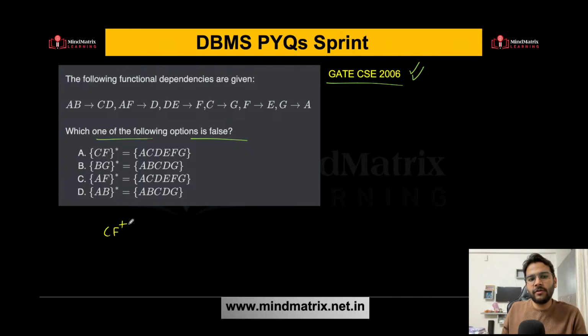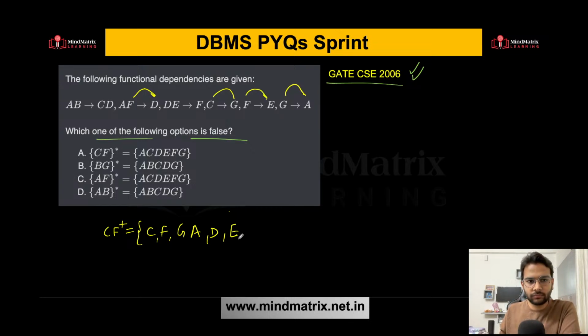Let's try to find out CF closure. We are getting C, we are getting F. What else? Using C we can get G also. Using G we can get A also. What else? Using AF we can get D also. Anything else? Using F we can get E also. And that's it. So A, C, D, E, F, G. Yes, this is true.